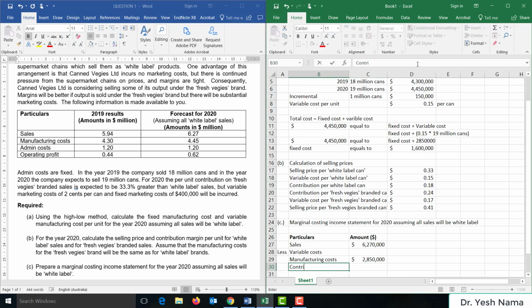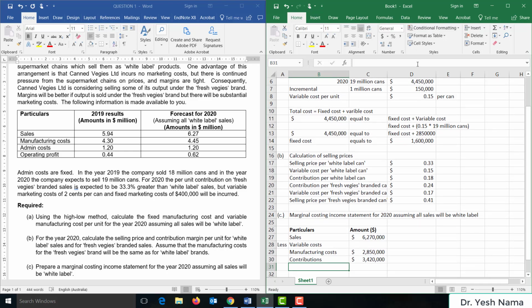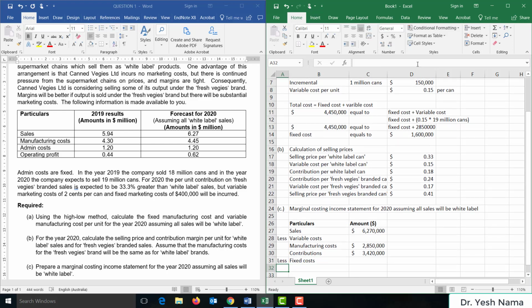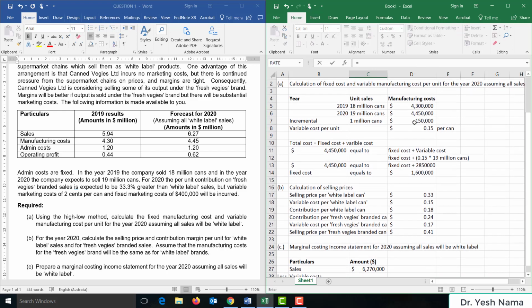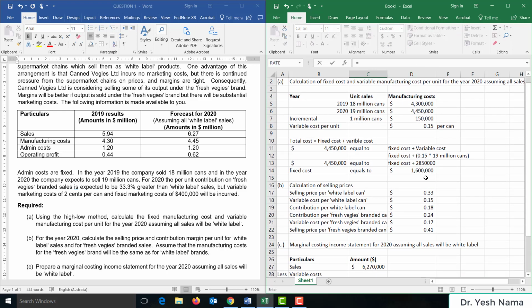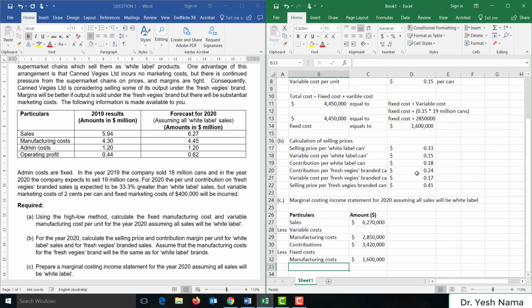Sales minus variable costs gives us contribution: 6.27 million minus 2.85 million, 3.42 million is the contribution, less fixed costs. Here we have manufacturing fixed costs, which is 1.6 million we calculated in part A, and fixed admin costs is 1.2 million.